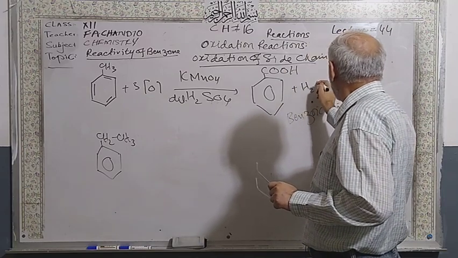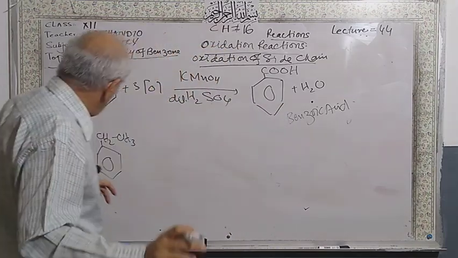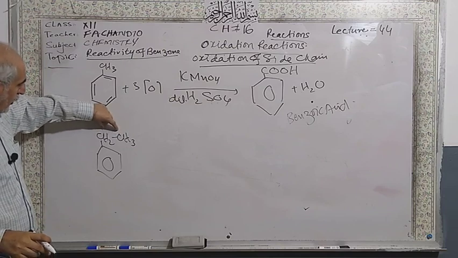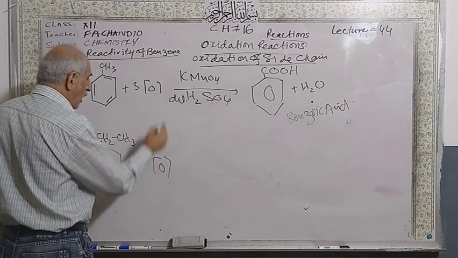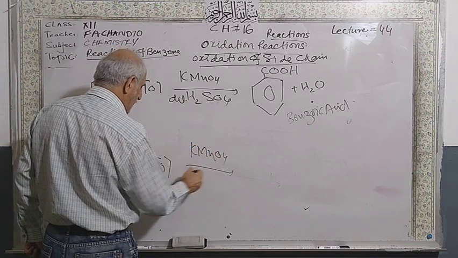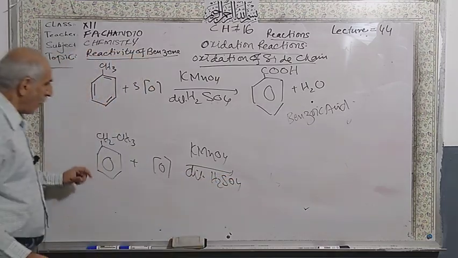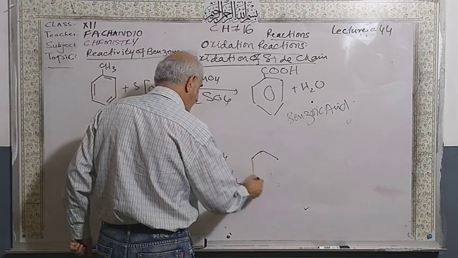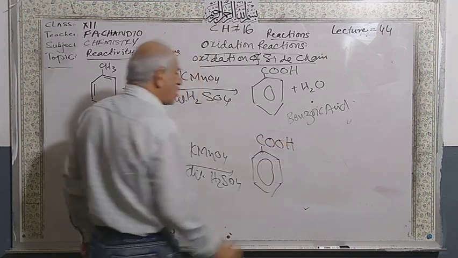And there is one very important point. Whatever may be the length of the chain, when you oxidize in the same conditions with the nascent oxygen and dilute sulfuric acid or other conditions I told you, you will always get benzoic acid.